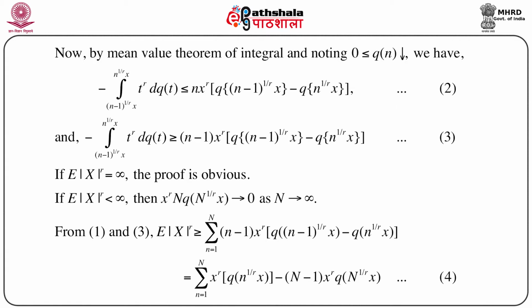We are applying more or less the same technique as we have just done. That is, summation n equals 1 to capital N of x to the power r into q of n minus 1 to the power 1 by r minus q of n to the power 1 by r x, which is exactly equal to the limit as capital N goes to infinity of x to the power r into 1 plus summation n equals 1 to N minus 1 of q of n to the power 1 by r x minus capital N q of capital N to the power 1 by r x.